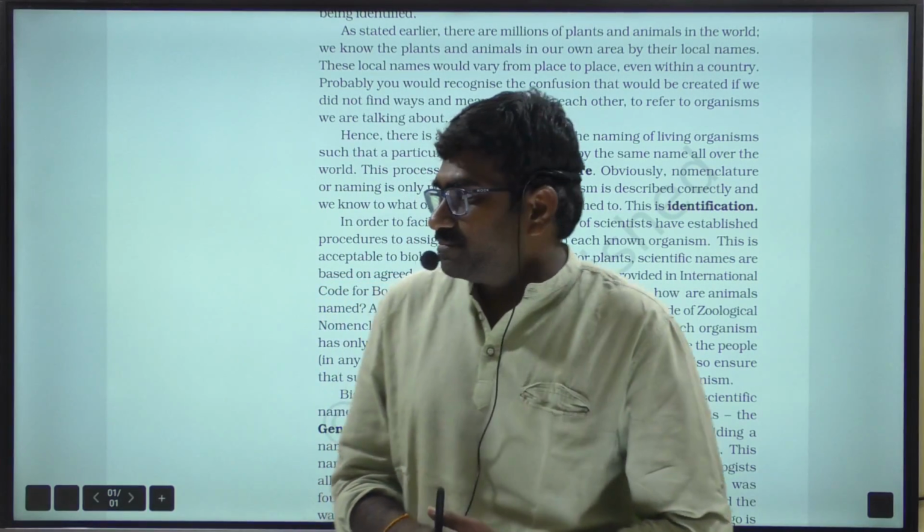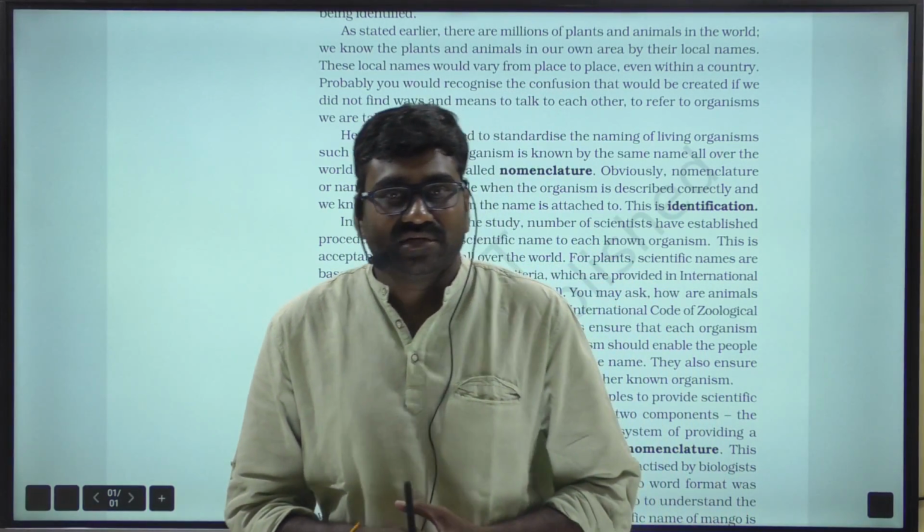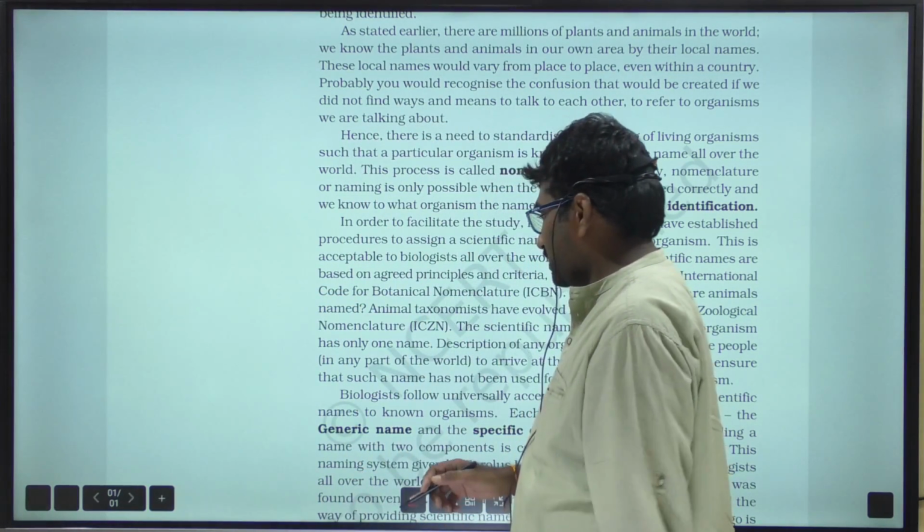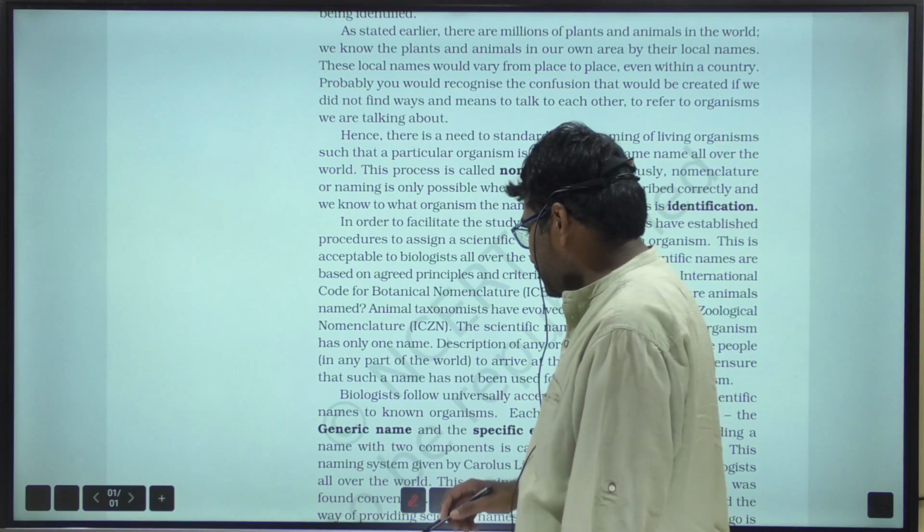In the previous NCERT, the characteristics of living organisms were given, and in the new edition they were deleted.